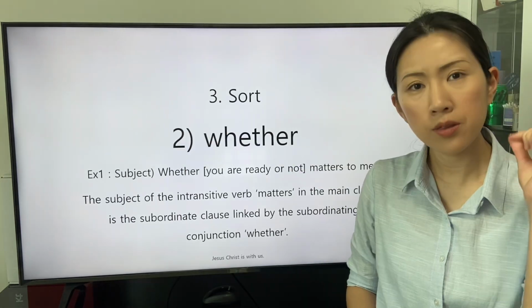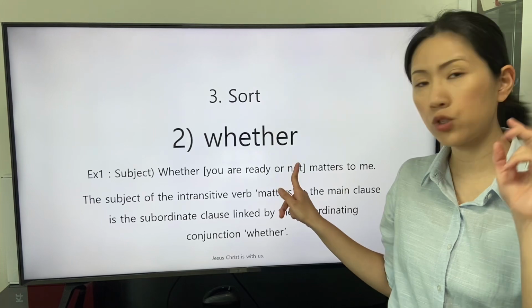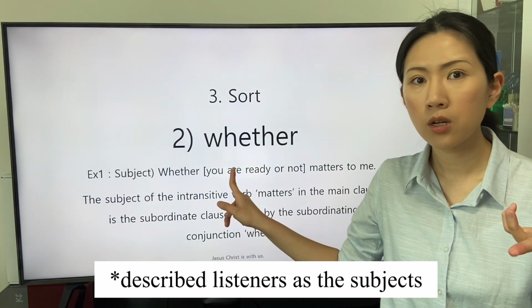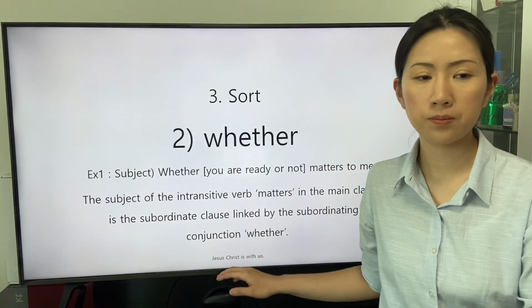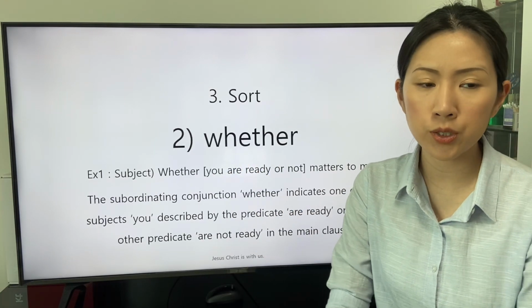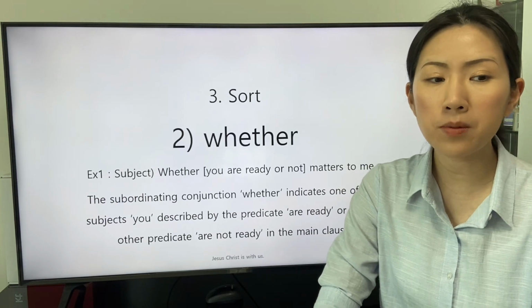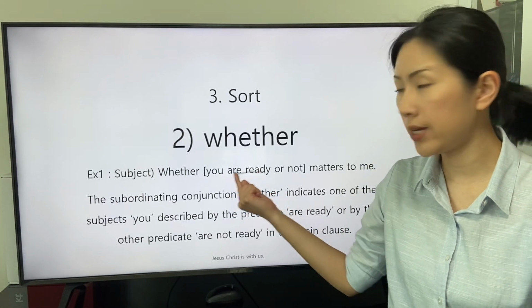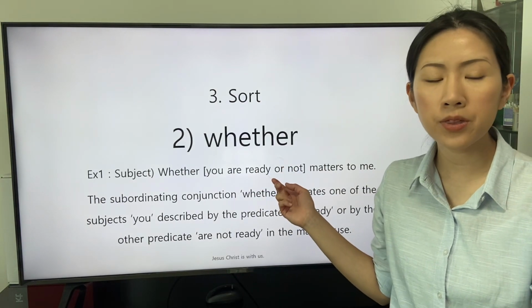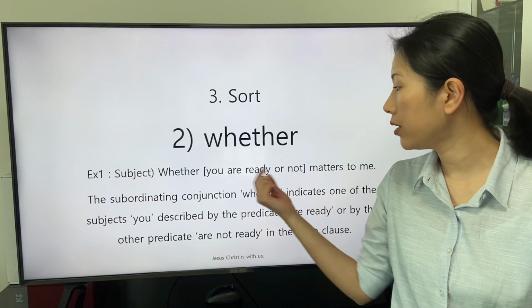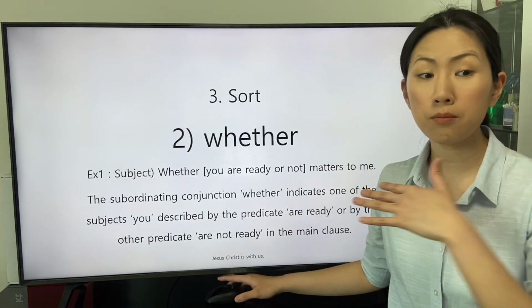The subordinating conjunction whether indicates one of the two conveyed in the subordinate clause. The subordinating conjunction whether indicates one of the subjects you described by the predicate already or by the other predicate or not ready in the main clause.